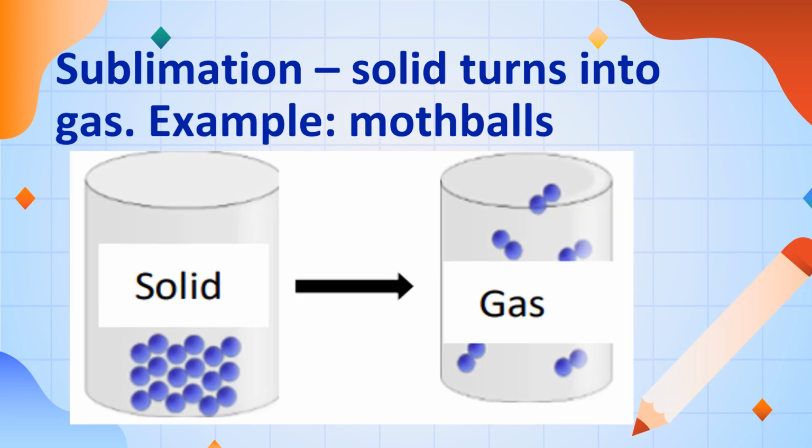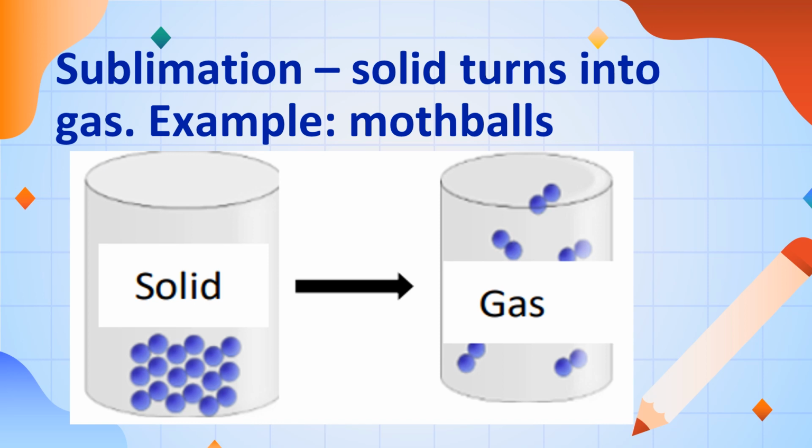Next is sublimation. Solid turns into gas without passing through the liquid state. You will notice it doesn't undergo the liquid state. Examples of this are mothballs, or naphthalene balls.